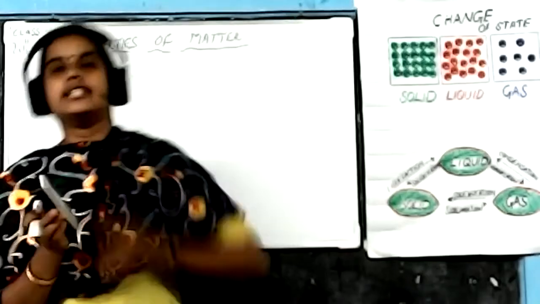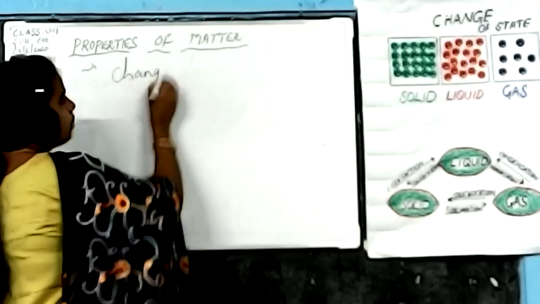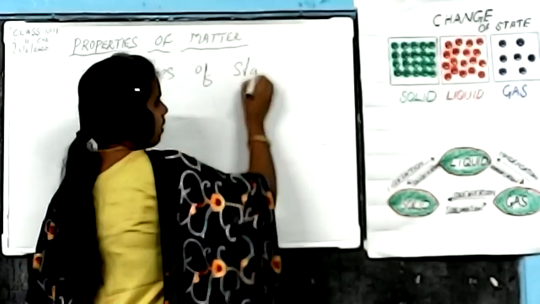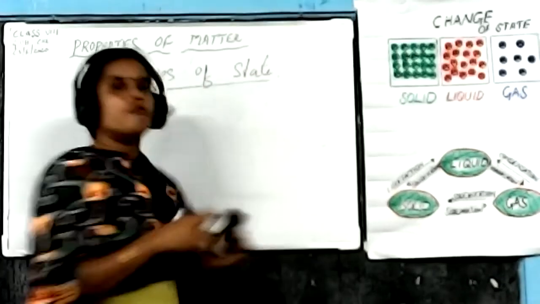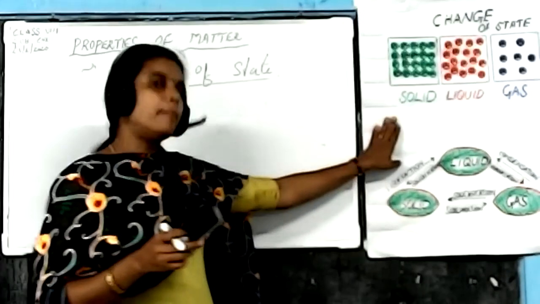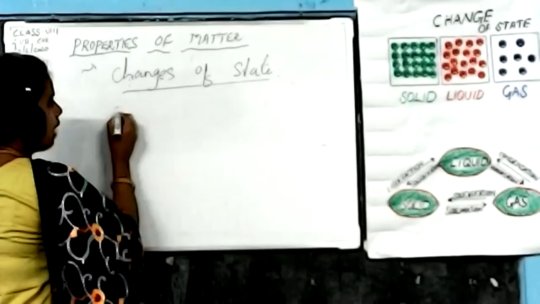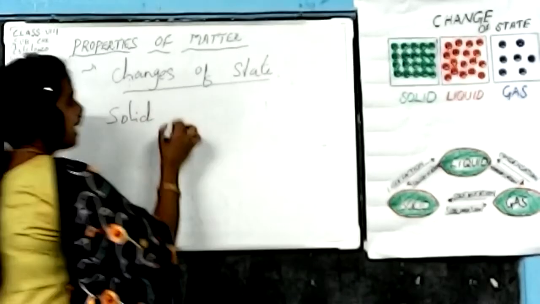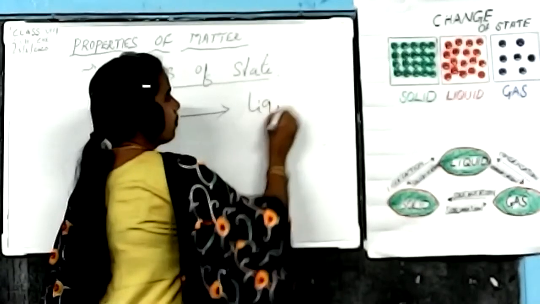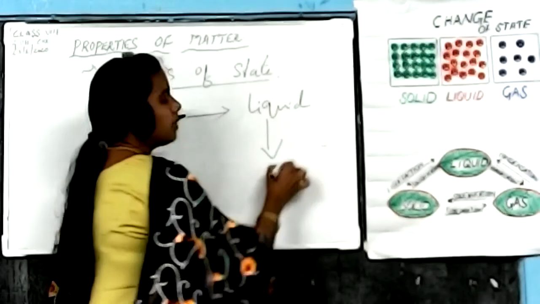Next we are going to study an important topic, that is changes of state. How do these changes occur in all the states? So, change of state. Generally, when heat is applied or cooling happens, one state is completely converted into another state. For example, if a solid substance is heated, it can be converted into liquid. If the liquid is heated again, it can be converted into gas form.